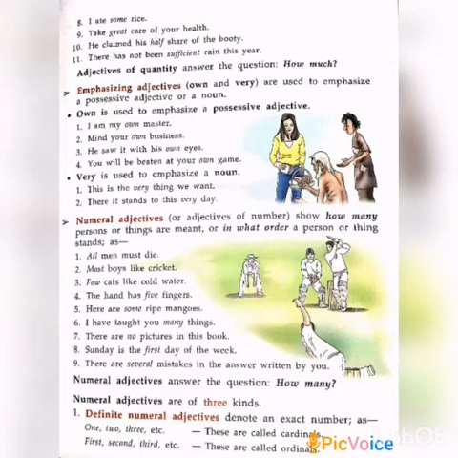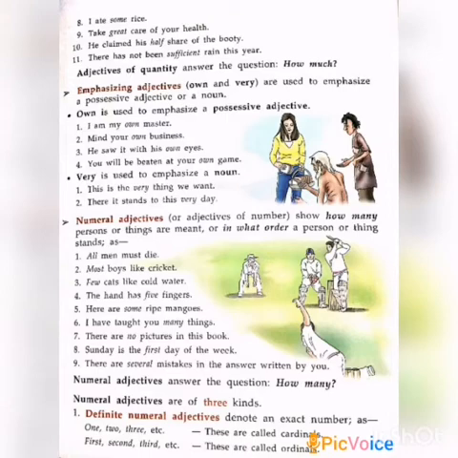Okay. And the third type: numeral adjectives, or adjectives of number. Numeral, you can know, numer means number. So how many persons or things, or in which order the person or thing stands. There are nine sentences given. See one by one. All men must die. Here, all is known as a numeral adjective.